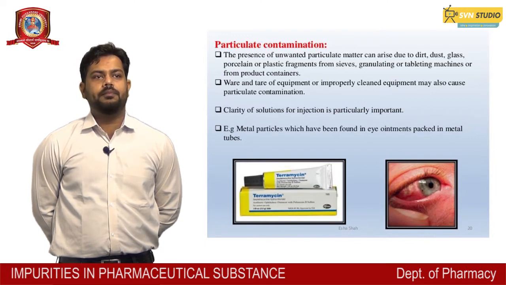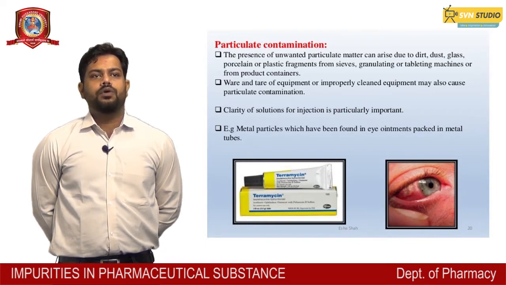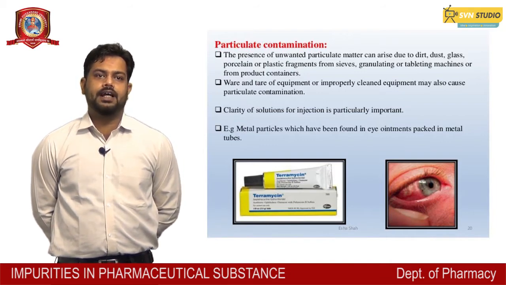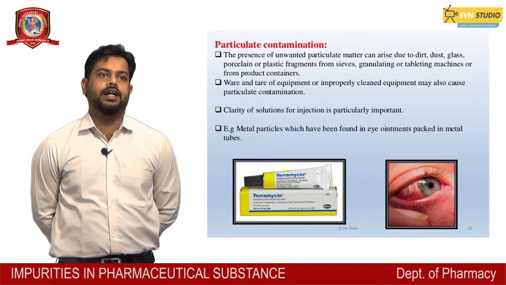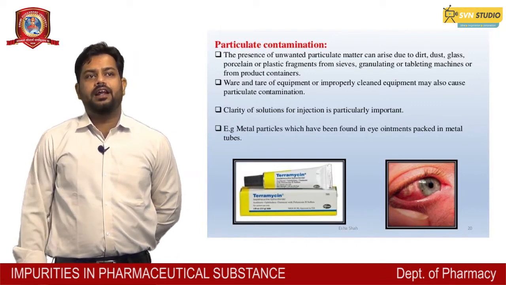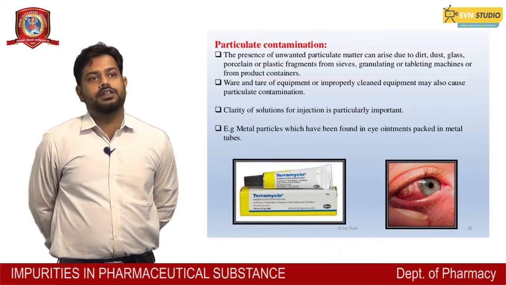Example, metal particles which have been found in eye ointment packed in metal tubes may cause damage to the patient's eye. So this is a major error for the manufacturers of their products.